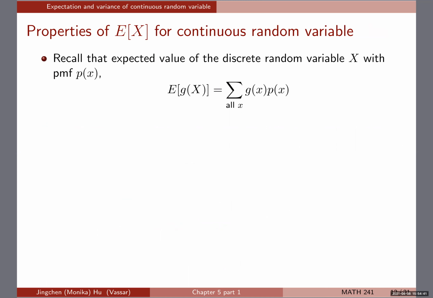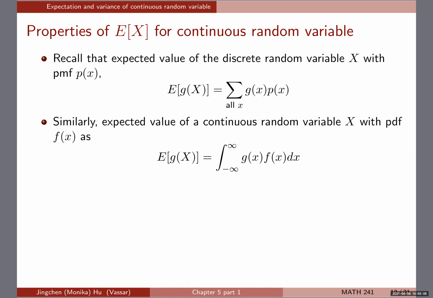All right, so for some properties, the main property that I want to cover is the expectation of a function of a random variable. Back then, if we have a function of the random variable, g(X), then the expectation, as we know for a discrete random variable, is g(x) times p(x), where p(x) is the PMF, and then we sum that over. Similarly, maybe you have guessed it already, if we want to do it for the continuous random variable, we are doing g(x) times f(x), where f(x) is the PDF, and then we're doing integration.